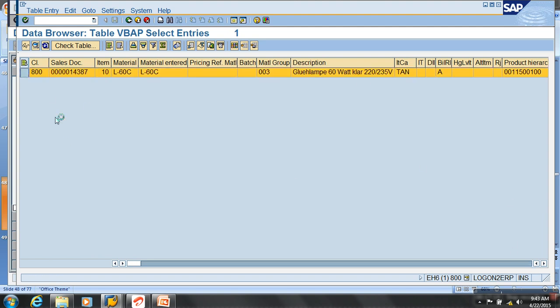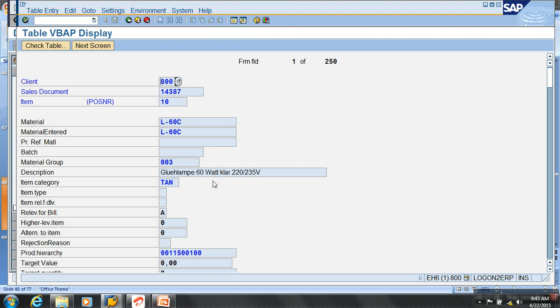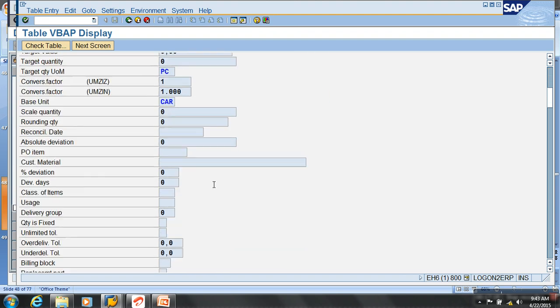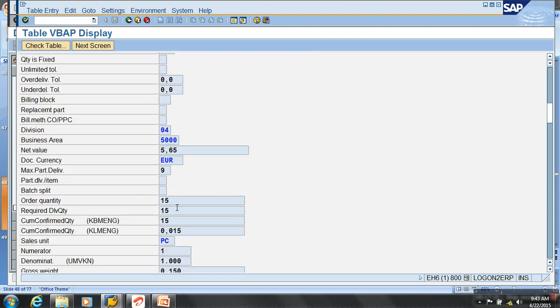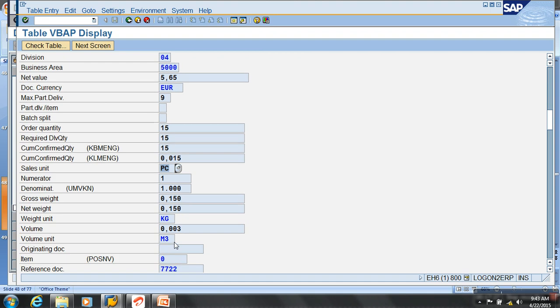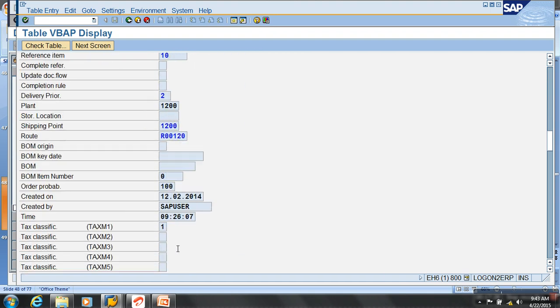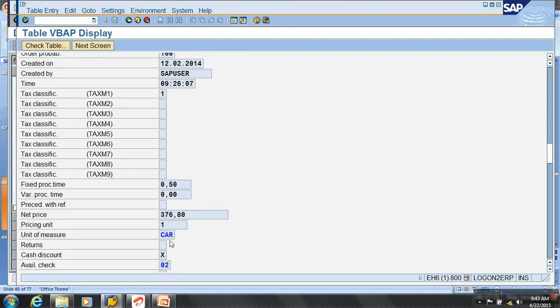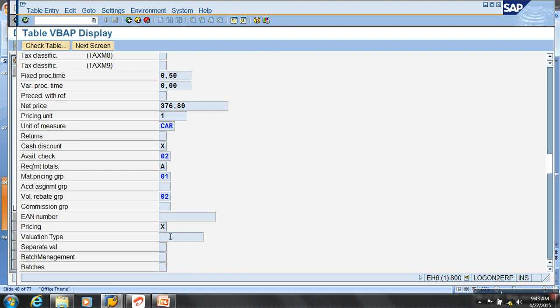You can see this is what it is, and what is my order quantity? Order quantity is how much? 15, and 15 pieces it is, and weight is so and so. You can get into each of these details. Net price is so much.